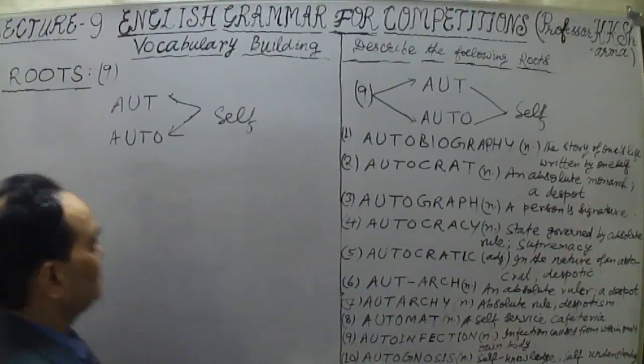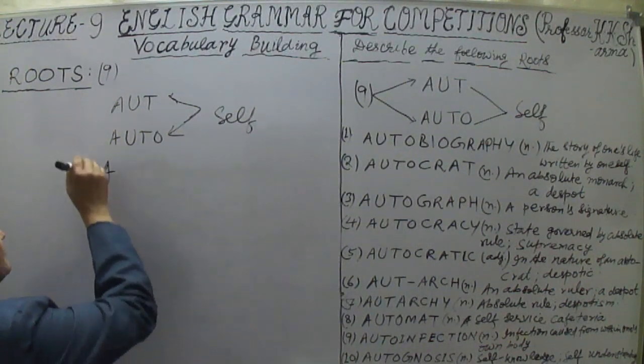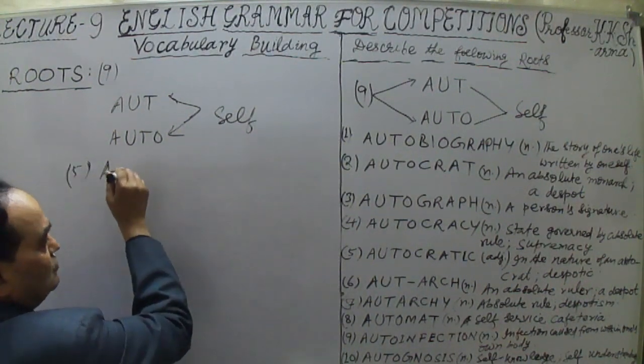Autocracy we have done. Let me take the fifth word now. All these words are related to self.